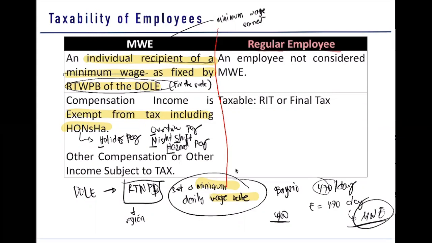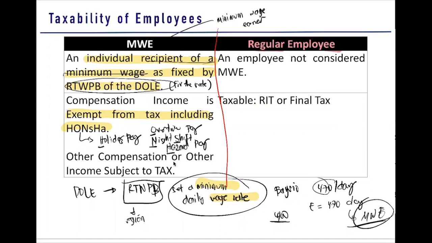Because that particular amount of salary is only enough to sustain the individual. If you tax it, mas lalo na siyang kawawa. Kumbaga, enough lang yung amount na yon for him to sustain his life, and then you will still tax it, kawawa na siya. Now, for your MWE, he is exempt for all compensation, including Honsha. What is this Honsha? Honsha: holiday, overtime, night shift, and hazard pay.